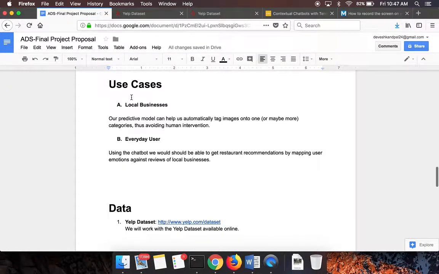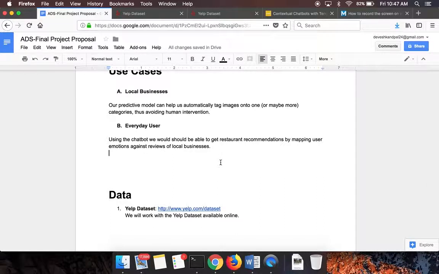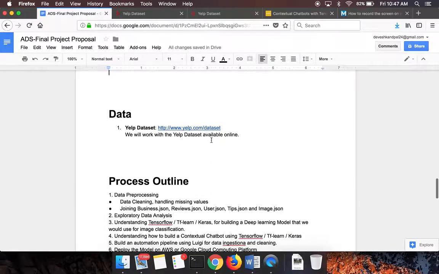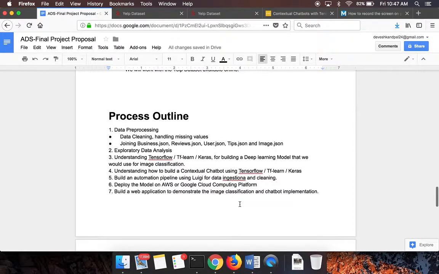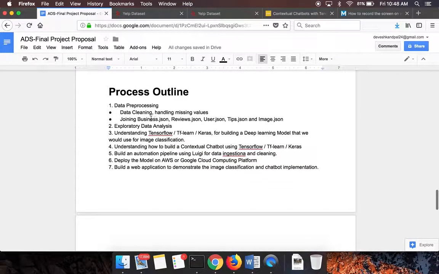Different use cases. There are two primary use cases here. For local businesses, our predictive model can help automatically tag images into one or more categories, thus avoiding human intervention. And for an everyday user, using the chatbot, we would like to provide restaurant recommendations by mapping user emotions against reviews of local businesses. For the dataset, we are using the Yelp dataset as explained before.